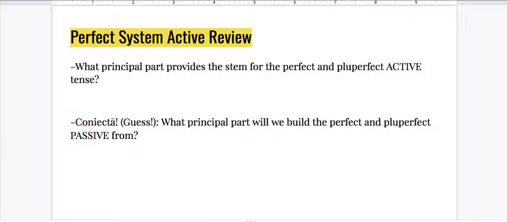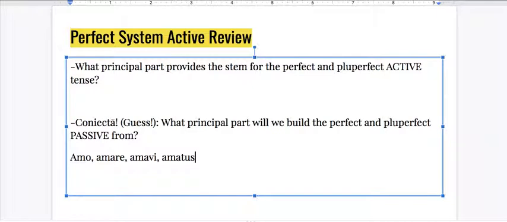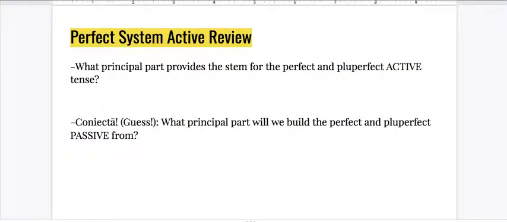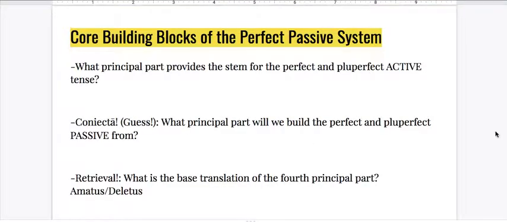All right, can we remember how we translate each of those principal parts? It's a good time actually to review. So we have learned a base translation for that principal part. Amo, I love. Amare, to love. Amavi, I loved. And amatus, having been loved or loved. All right, so that's going to be our base. All right, moving forward.